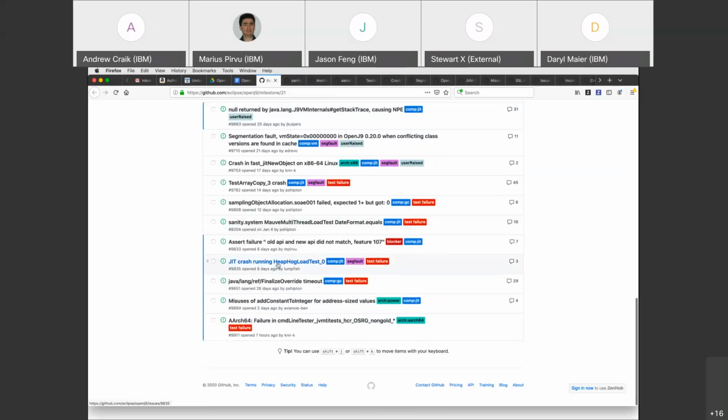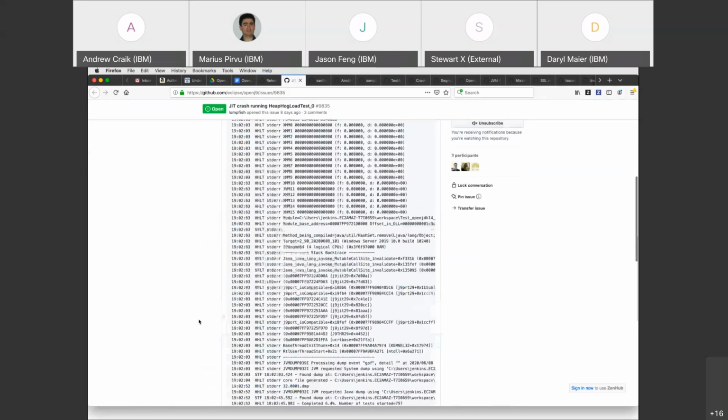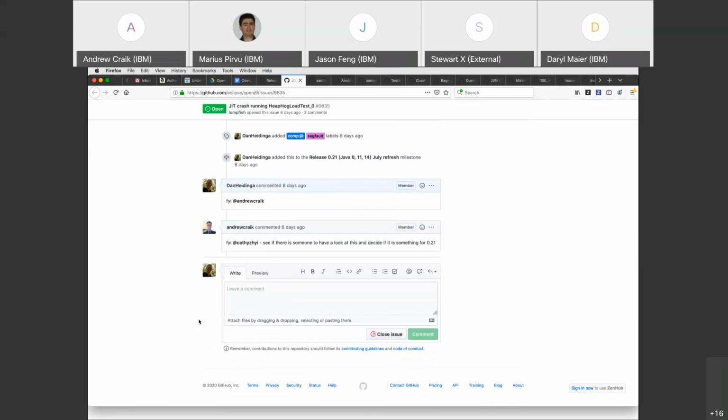JIT crash running the heap hog load test. All right. I just don't think we've had anybody to look at it yet. I'll try and get somebody to have a look at it. We've just been a bit under the pump. Okay.